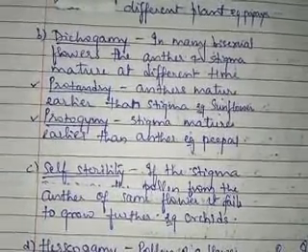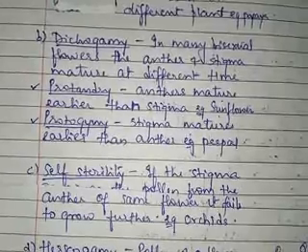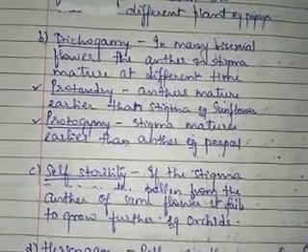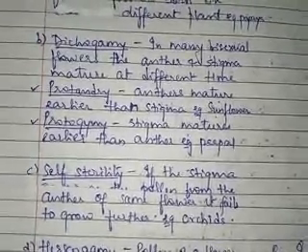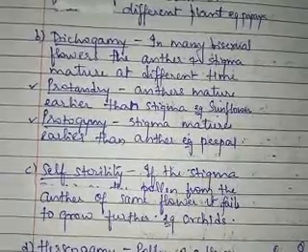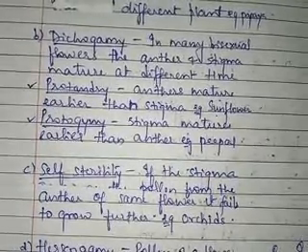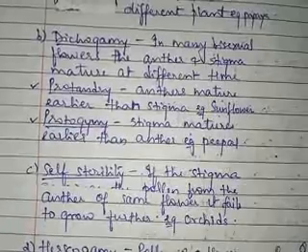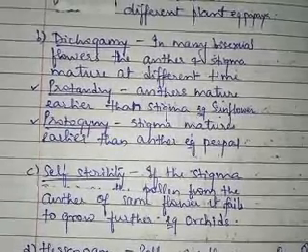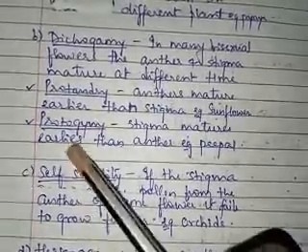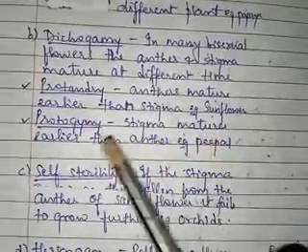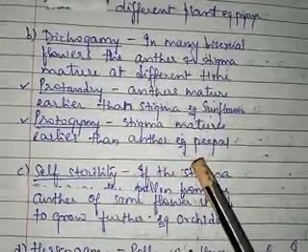If the stigma matures first, or you can say if the female reproductive organ matures first, it will be called the protogyny condition. So protogyny means the stigma matures earlier than the anther.